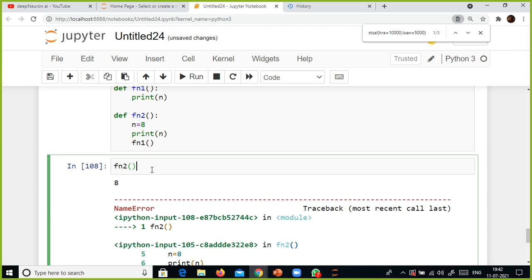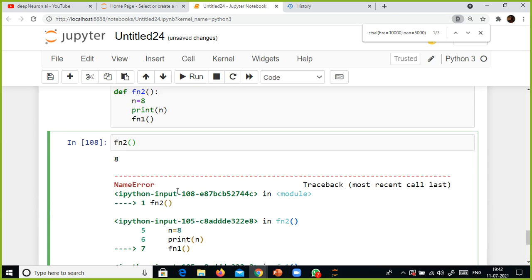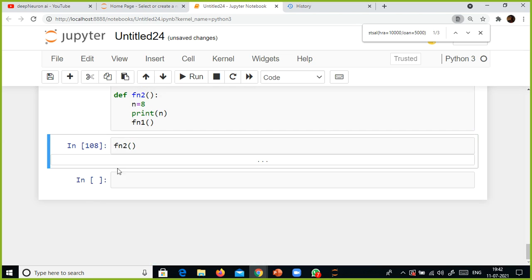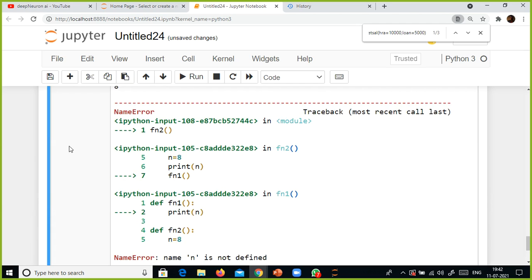and if I call fn2, can someone tell me what is the output of this one? Supposing you are executing and seeing an output something like this, and you don't want to see the output. What you do is click on the left side and double click on this one, so that the output will be hidden. If you want to see it again, you double click it or single click. Okay, if you click this space, you can see this one.